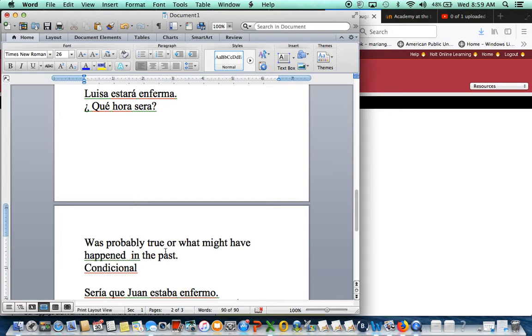When you are expressing that, you have to use future or conditional. I'm going to start with future. When you are expressing probably, maybe, or wonder about something that's going on right now, you have to use future tense.